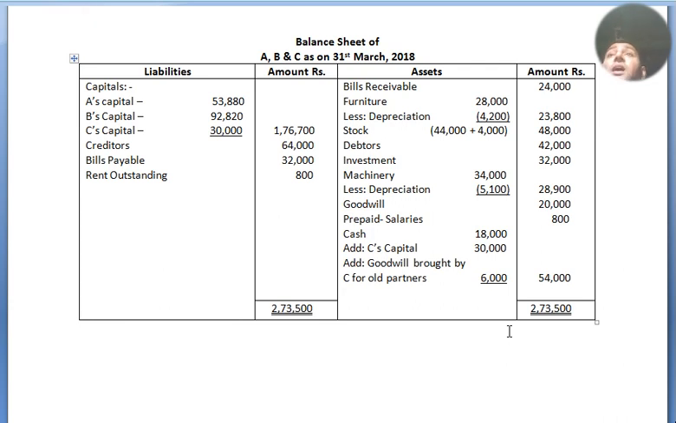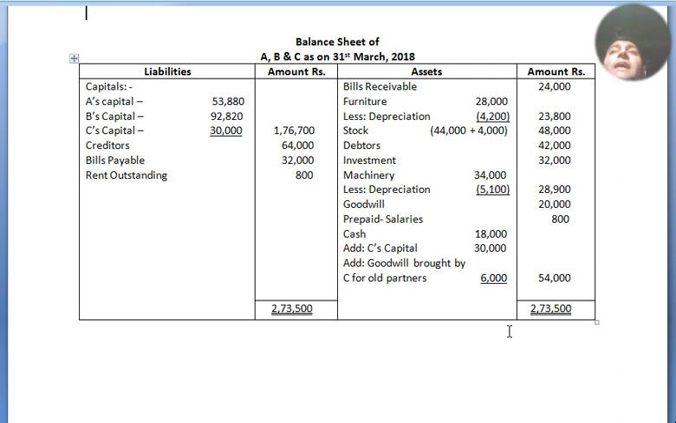in the outer column we got 23,800. Now we move to stock. Stock is being appreciated by 4,000. So previous value is 44,000, altogether 48,000 in the outer column. Debtors 42,000, no adjustment. Investment 32,000, no adjustment. Machinery 34,000, less depreciation 5,100, here we got 28,900 in the outer column. Goodwill is 20,000, no adjustment.